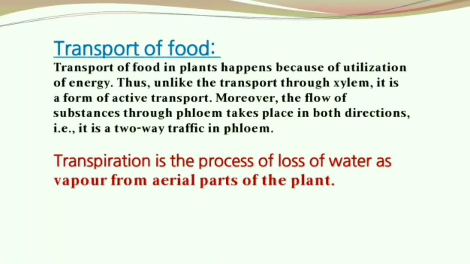Now coming to the transportation of food. Transportation of food mainly happens because of utilization of energy, and this transport of food is an active transport, and this is also a two-way traffic. This takes place in the phloem. Now, what is transpiration? It is a process of loss of water as vapor from the aerial parts of the plant.